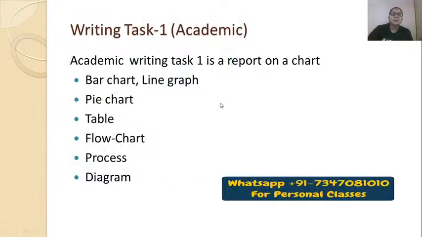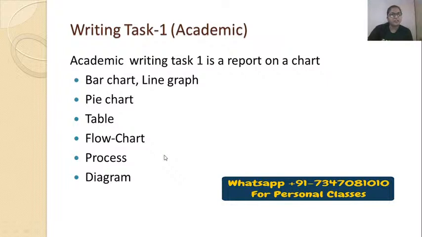Now for writing task 1 academic, the following types of questions are given in the examination: bar chart, line graph, pie chart, tabular chart, flow chart, process chart, and diagram. As I have always told you, in the case of flow chart and process chart, you need not write any summary or overview.